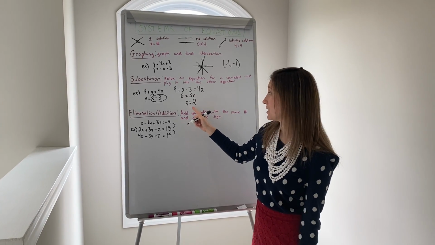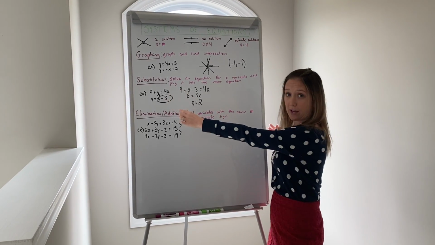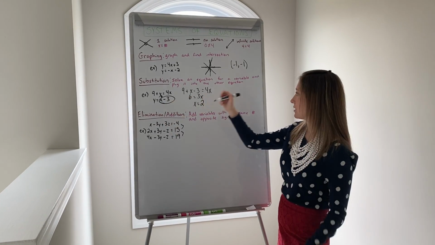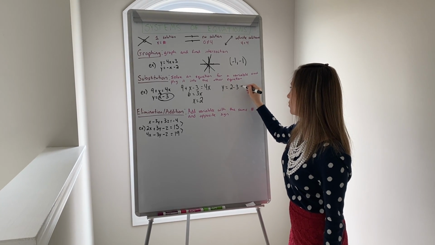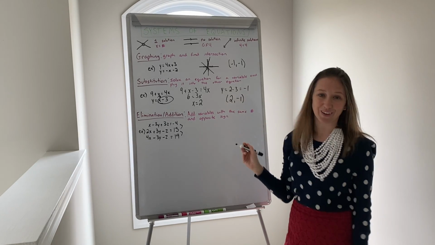And that's just our x. So we want to find the actual point. So we need to plug this into either equation to solve for our y. I'm going to use the second equation because we already have y by itself. So this will be y equals 2 minus 3, which would be negative 1. So the point for this one would be 2, negative 1.